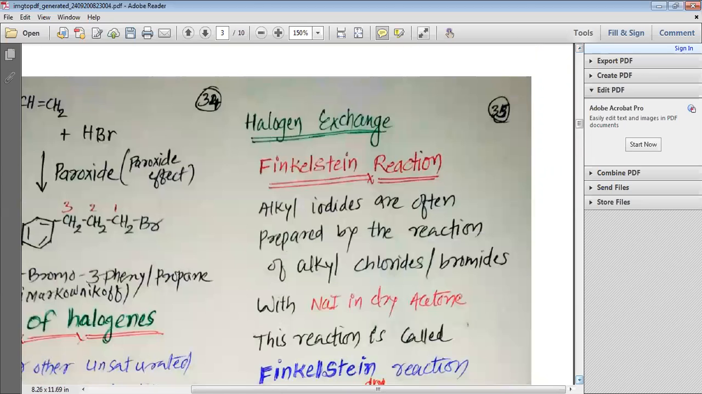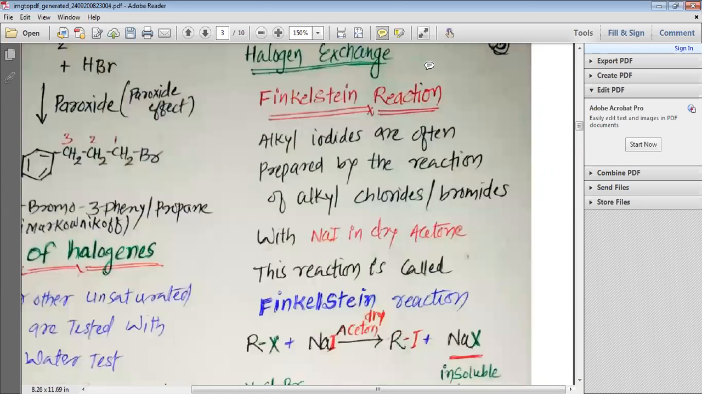Then we have the new method of preparation, which is known as the halogen exchange. The first halogen exchange that we study is called the Finkelstein reaction. My dear students, this Finkelstein reaction is generally used for the alkyl iodides. Alkyl iodides are often prepared by the reaction of alkyl chlorides or alkyl bromides with NaI in dry acetone. Please remember the reagent should be sodium iodide in dry acetone, which is also known as NaI in dry acetone.